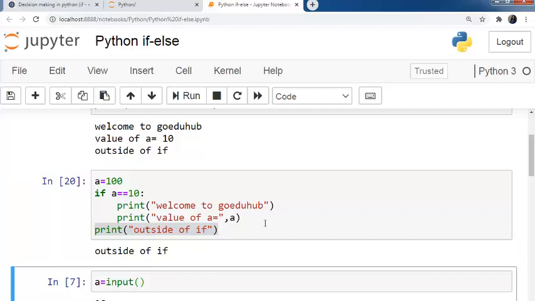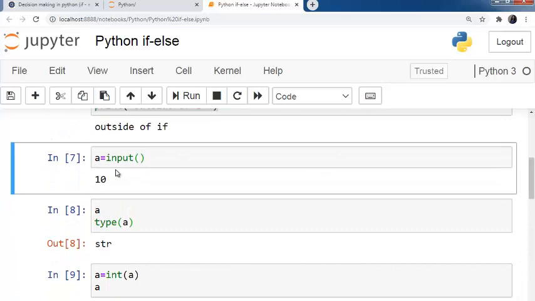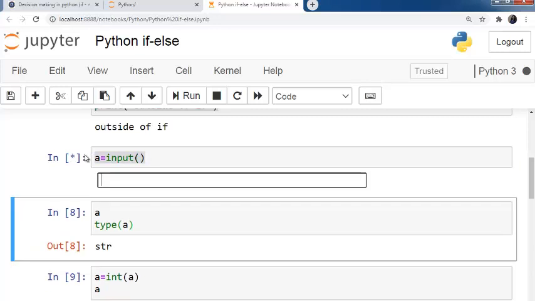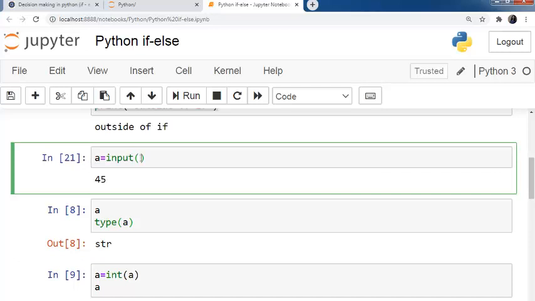Now I'll tell you, here I have fixed the value of A. I just want to take the user input. So how to take user input in Python? For taking the user input in Python, we have an input function. A equals to input. You need to write the input function. It will ask for the user input, like I'm typing here 45. I just want to give some message inside the double quotes, like enter a value.